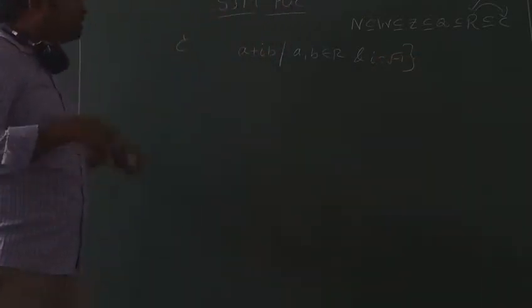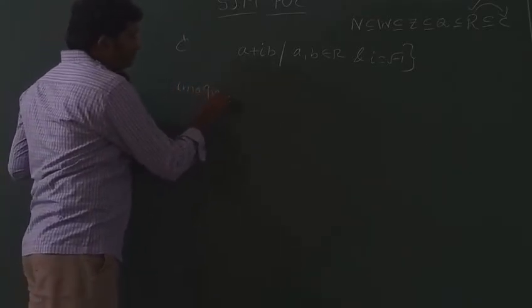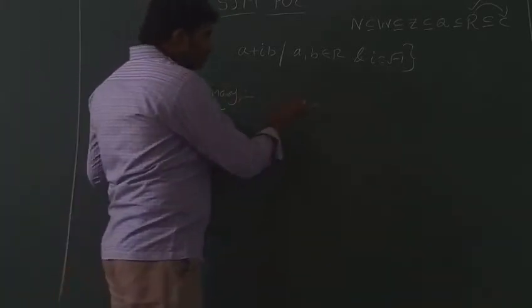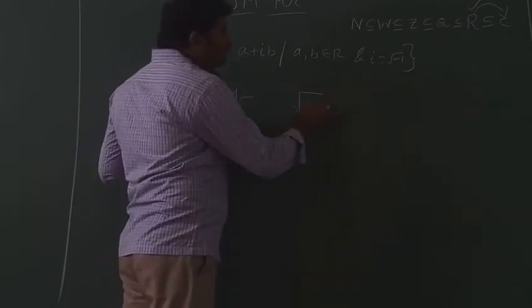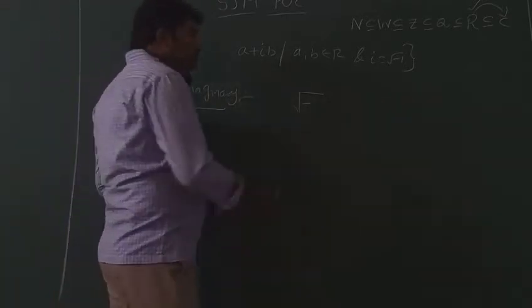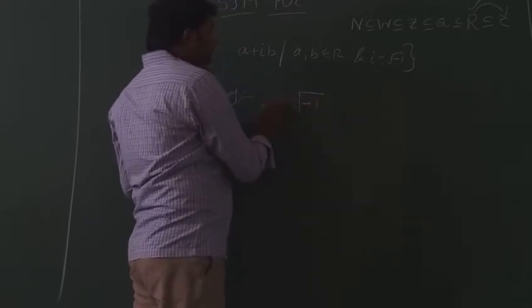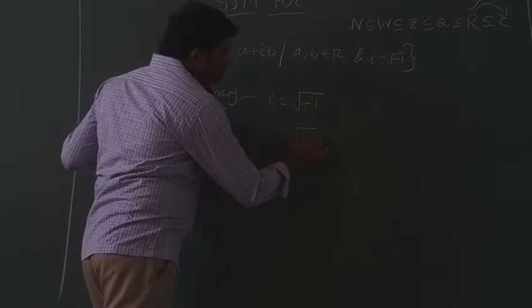First, what is the definition of an imaginary number? So very simple. The square root of a negative real number is called imaginary. The square root of any negative number is called imaginary. For example, here square root of minus 1. This is nothing but i, imaginary. Next, square root of minus 3.